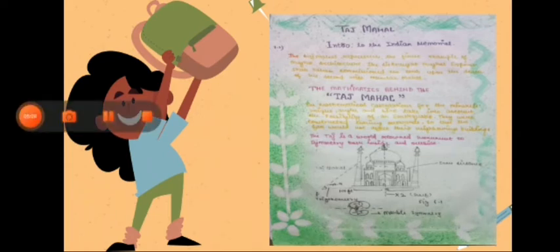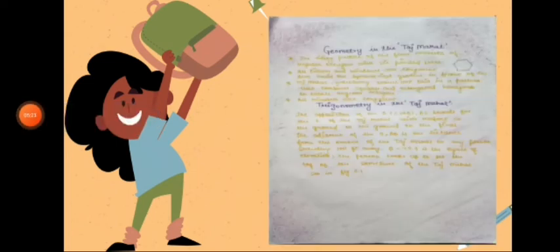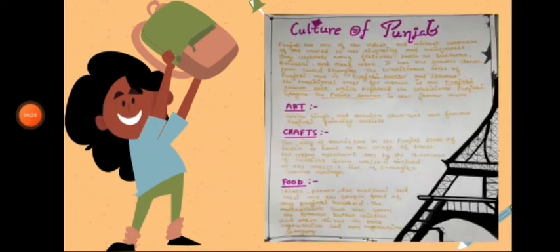If we talk about the history of Taj Mahal, Shahjahan constructed this monument for his beloved wife Mumtaz. Taj Mahal is a rewarded monument to symmetry both inside and outside. Here are some details of geometry and trigonometry used in Taj Mahal. So let us move toward the culture of Punjab. Here are some details of art and craft, food, and dressing styles of Punjab.